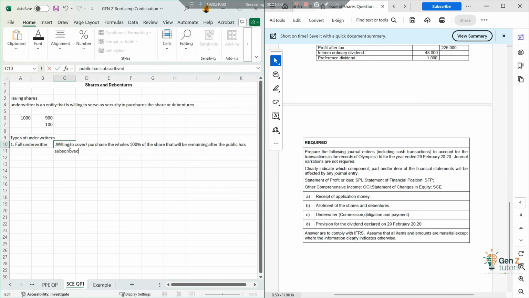This is the full underwriter, who will be willing to cover all of the shares if ever nobody buys them.